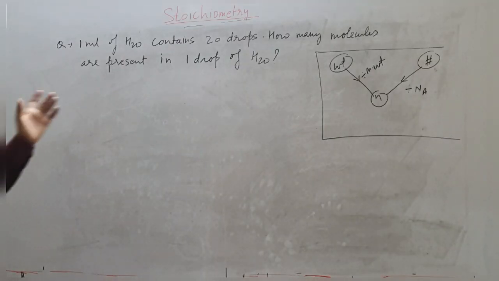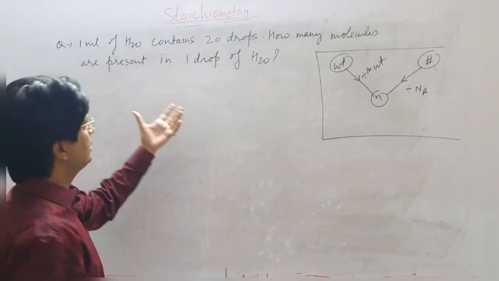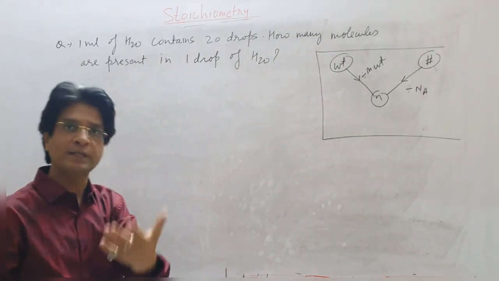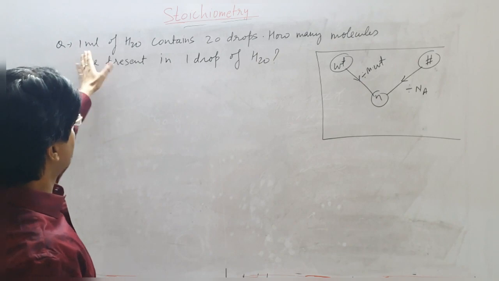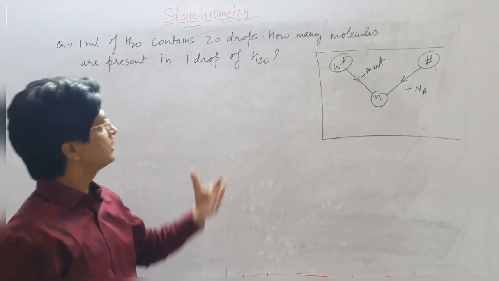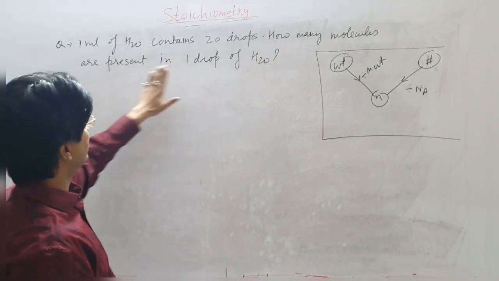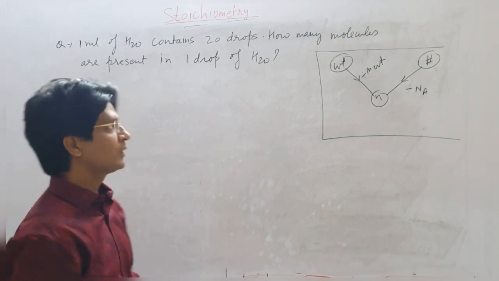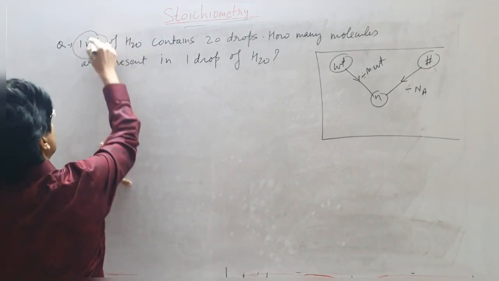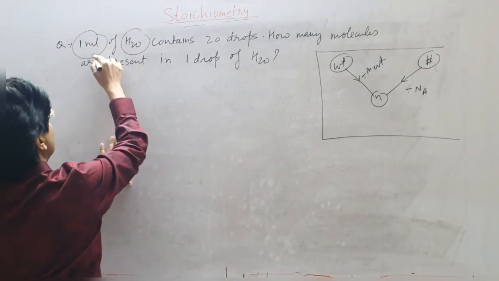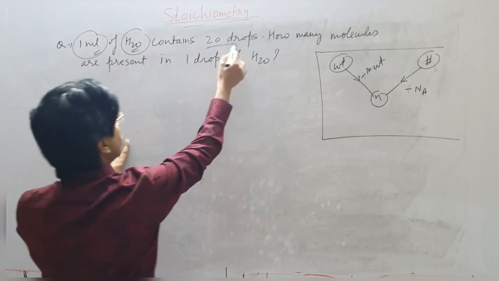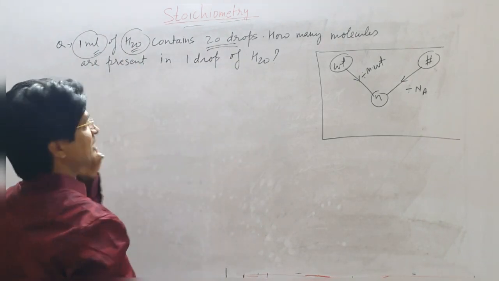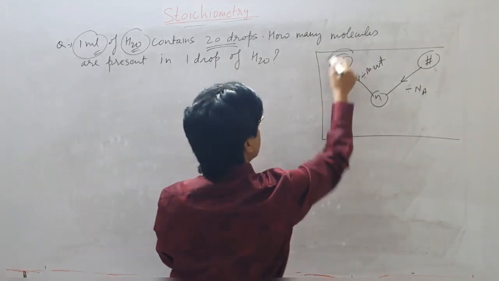Okay students, let's focus on this question. This is also a good question and this has been asked several times in the local test also. This question says 1 ml of H2O contains 20 drops. How many molecules are present in 1 drop of water? Let's decode this. This is liquid basically because they are giving me drops. So whenever a liquid is given, they are indirectly giving me weight.